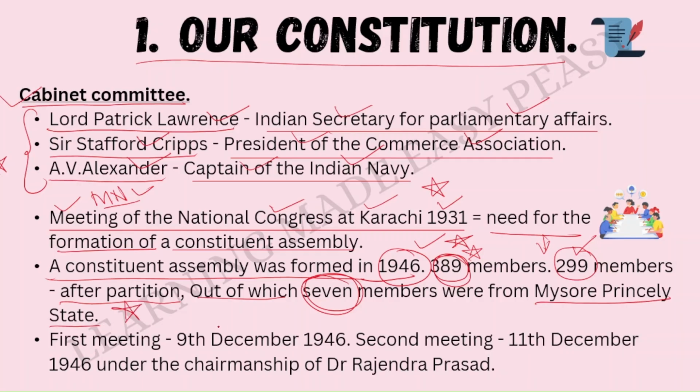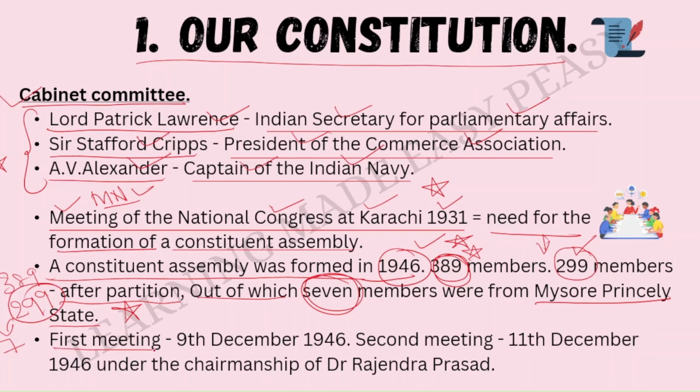Please remember this. Originally we had 389 members. Then after partition, the numbers went down to 299 members, and in these 299 members, 7 members were from Mysore princely state.